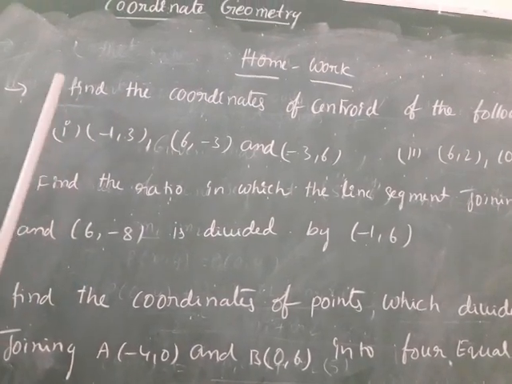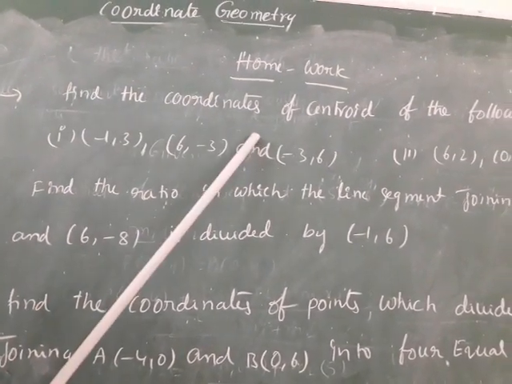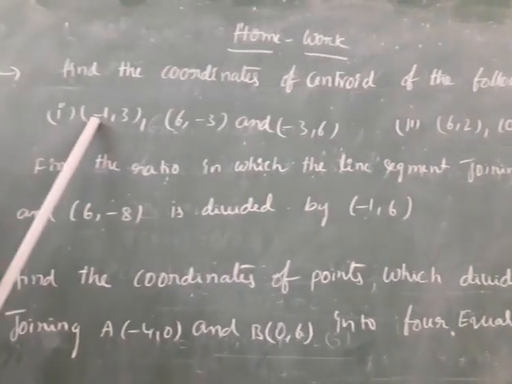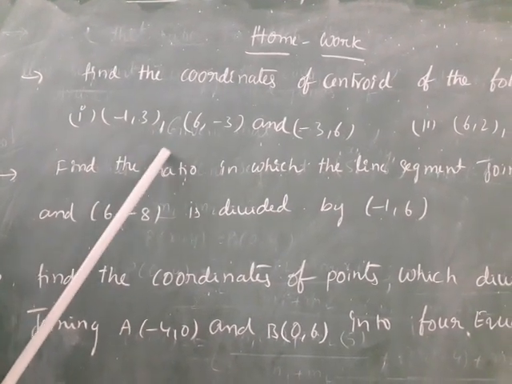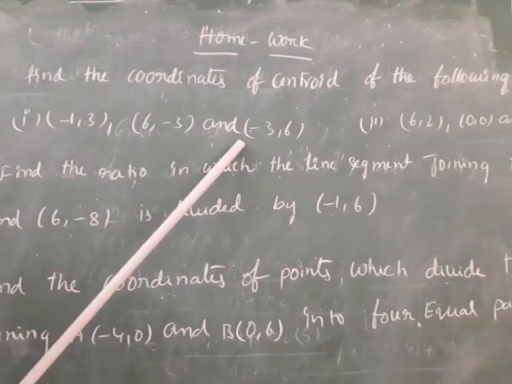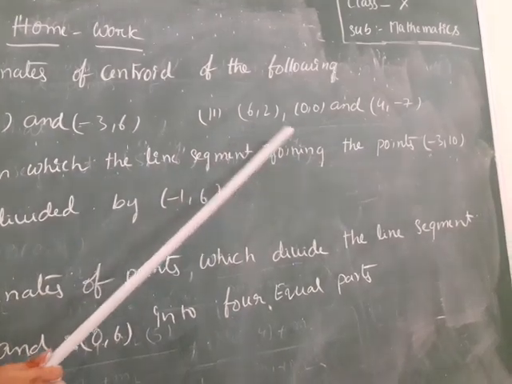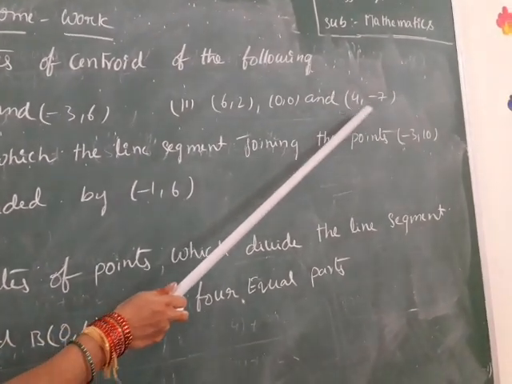Children, see the first problem: find the coordinates of the centroid of the following, (-1, 3), (6, -3), (-3, 6). Second problem: (6, 2), (0, 0), (4, -7).